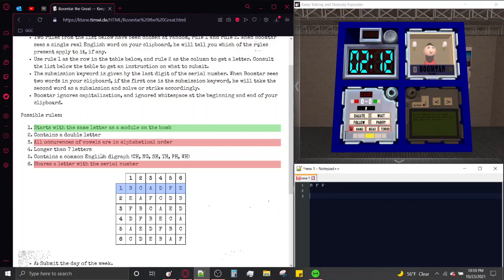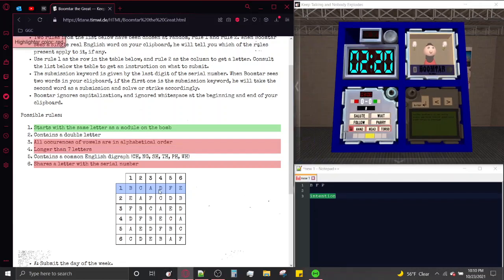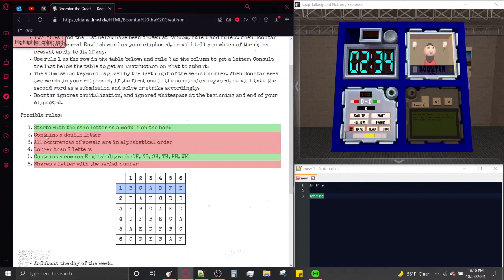Let's try a word longer than 7 letters. Let's go to my favorite word, "intention". Neither rule applies. So it's not longer than 7 letters, so it must be one of these two. Let's try "contains a common English digraph". Where? Let's try this again. Does it contain a double letter? Rule 2 applies, which means this is Rule 2. It did not have a double letter, so it cannot be 2. So our second rule is 5.